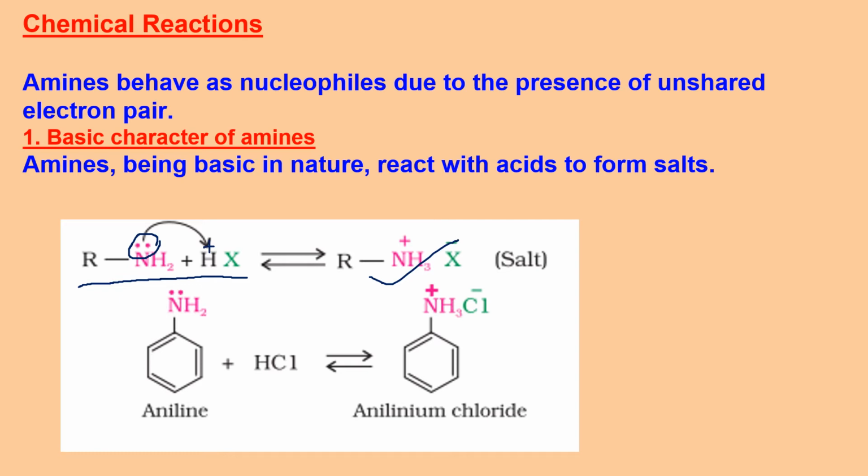That reaction was between RNH2 and RX that I explained. Same way you can explain for HX. So H plus will get bonded to nitrogen, you get RNH3 plus and X minus is your salt. Same way aniline with HCl, to be specific, gives you anilinium chloride. When aniline takes H plus, it converts to this cation. This is called anilinium ion. Hence it is anilinium chloride.